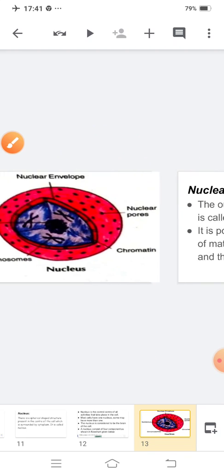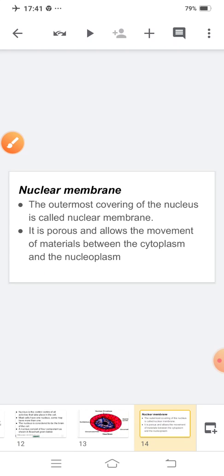Clear? Now, what do you mean by nuclear membrane? Your nuclear membrane is the outermost covering of the nucleus. It's called your nuclear membrane.